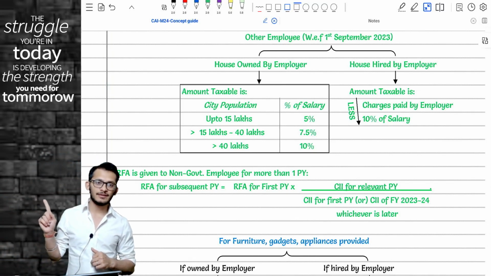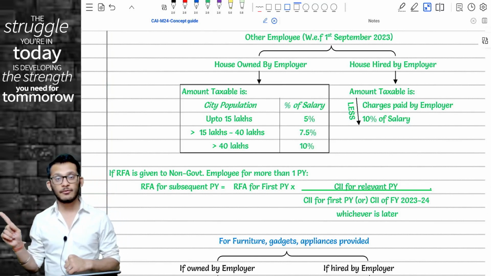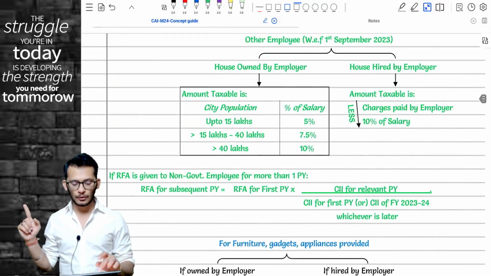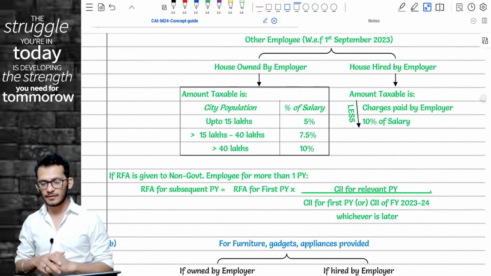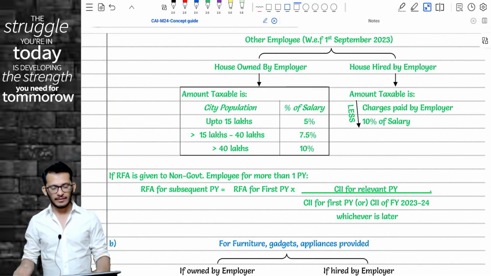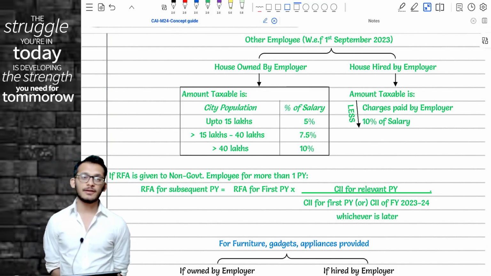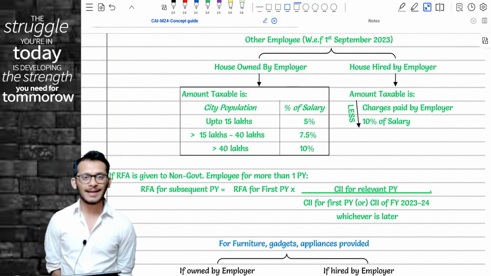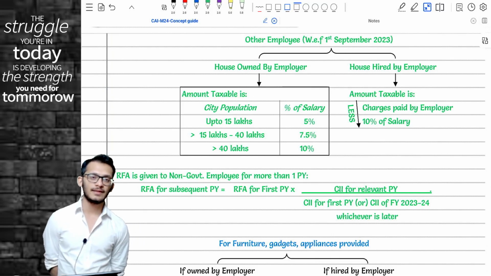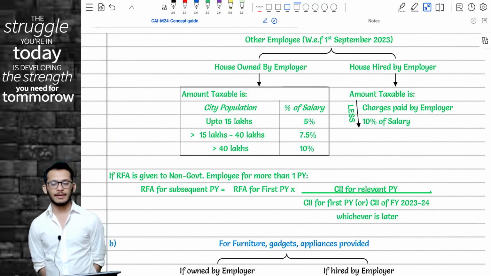If the population is up to 15 lakhs, the number will become 5%. Earlier it was up to 10 lakhs, 7.5%. After 15 lakhs, up to 40 lakhs, it is 7.5%, and after 40 lakhs, it is only 10%. Which means the maximum percentage of RFA which they'll collect from you right now is only 10%.